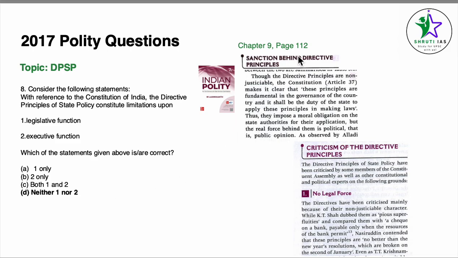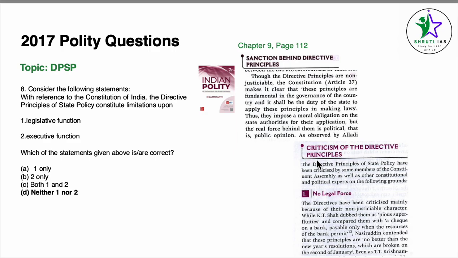We can find this answer on page number 112, and also on page number 111, second paragraph. Though the directive principles are non-justiciable, the Constitution makes it clear that these principles are fundamental in the governance of the country, and it shall be the duty of the state to apply these principles in making laws. Thus, they impose a moral obligation, but the real force behind them is political, that is public opinion.